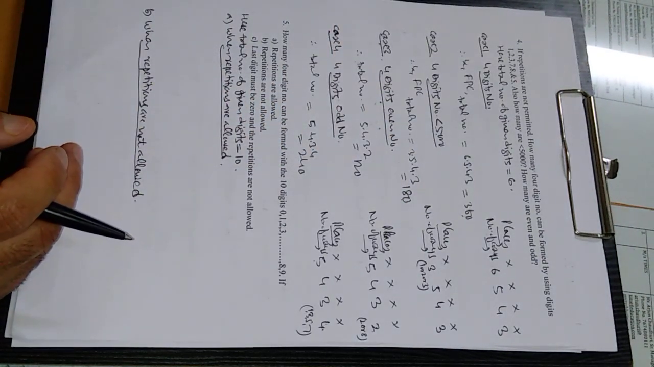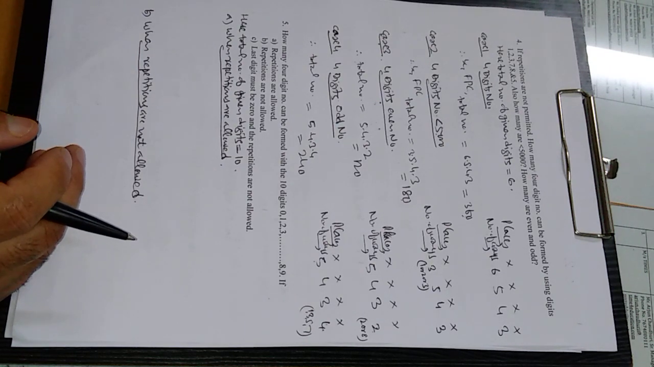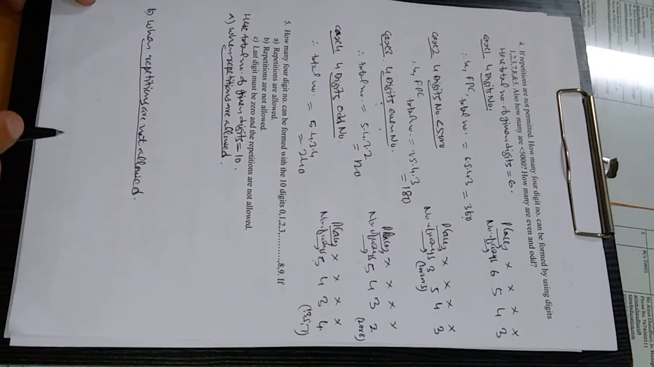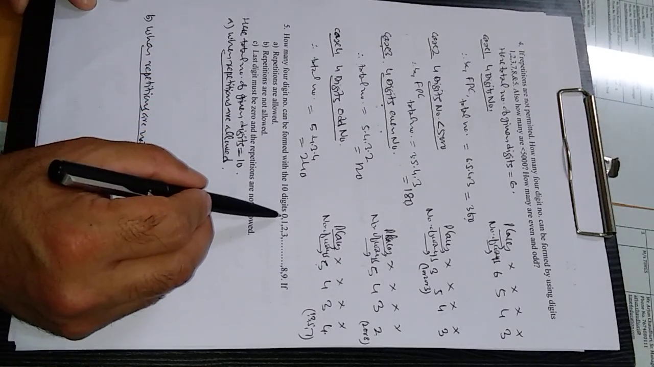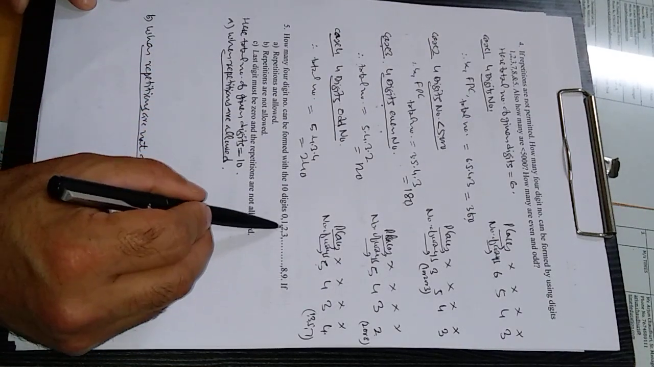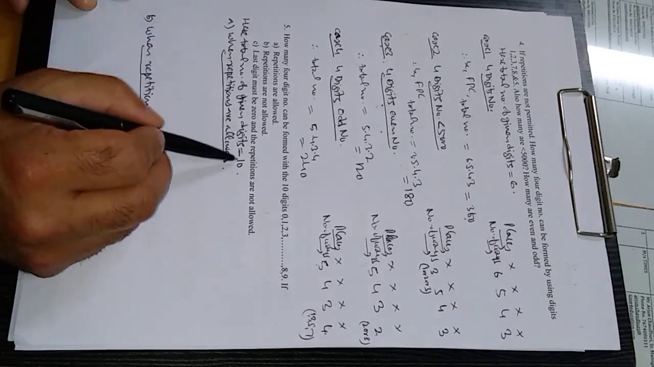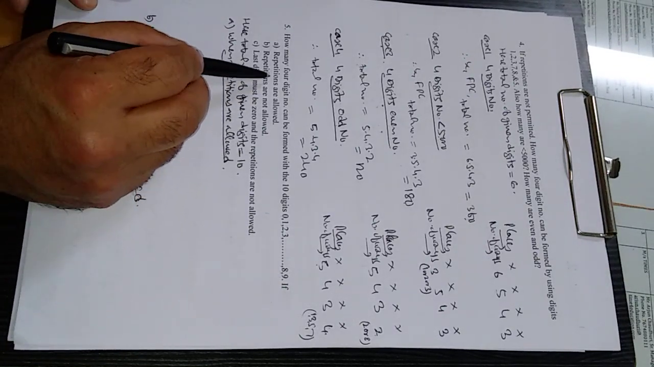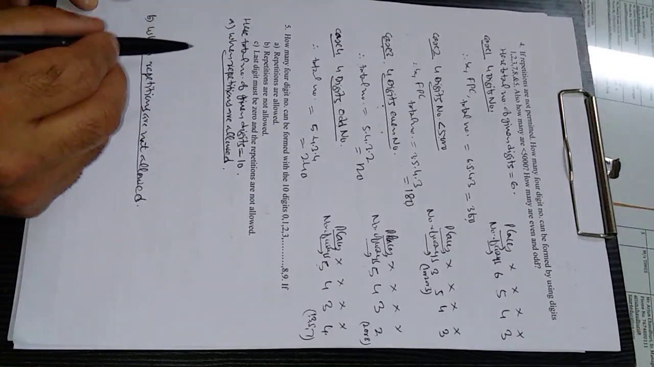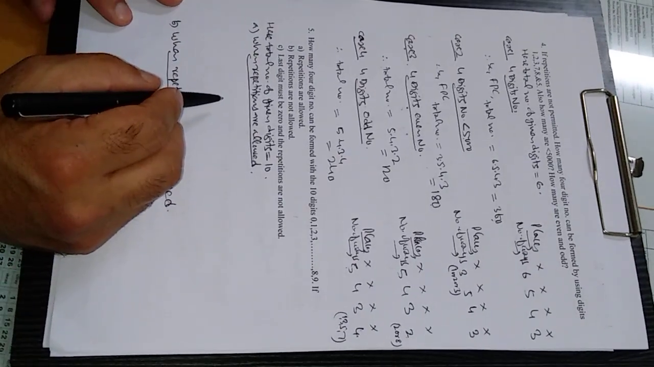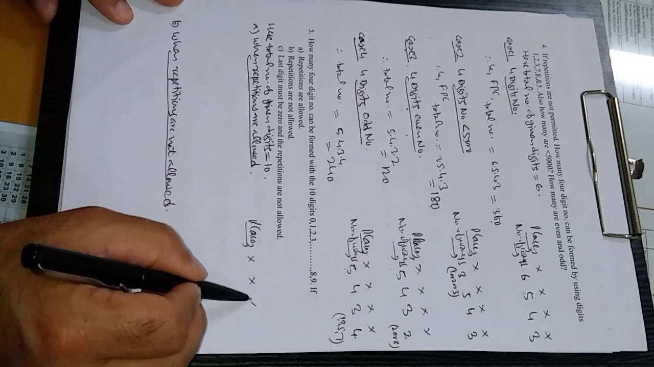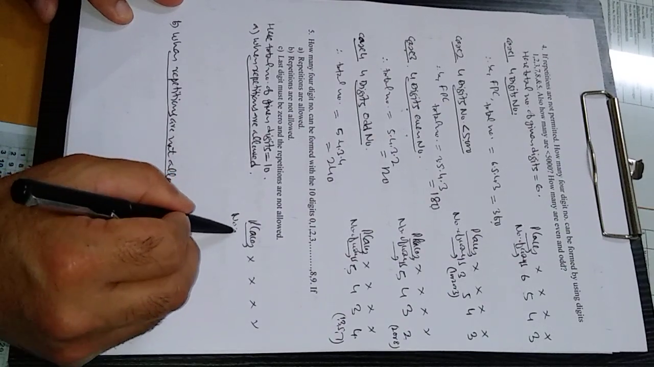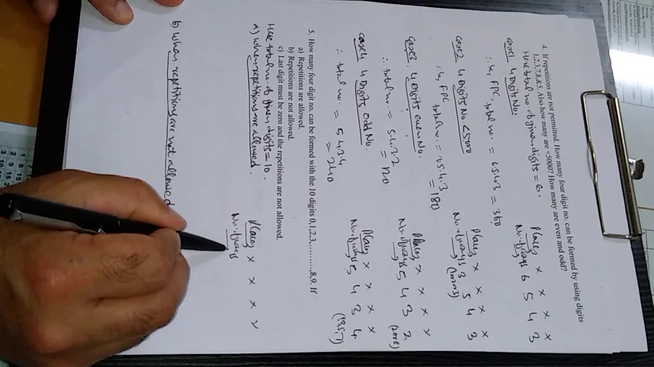Now come to the next problem. How many 4 digit numbers can be formed from the 10 digits? Digits are given from 0 to 9, 0 1 2 3 up to 9. So total digits are 10. We have to apply conditions. Repetitions are not allowed. First case, let's see. 4 digit means places are 4. Clear? 1 2 3 4, places are 4, and the number of ways for filling each place.